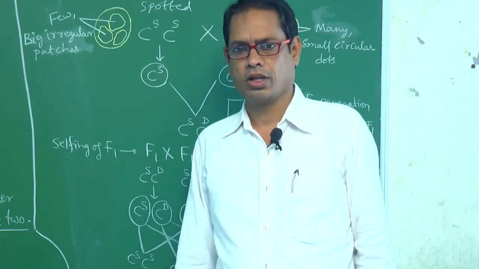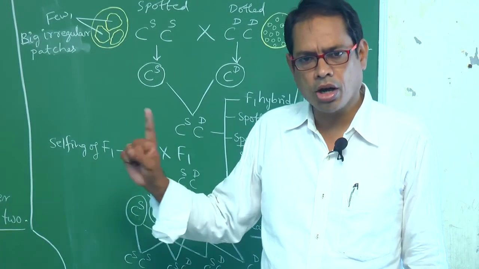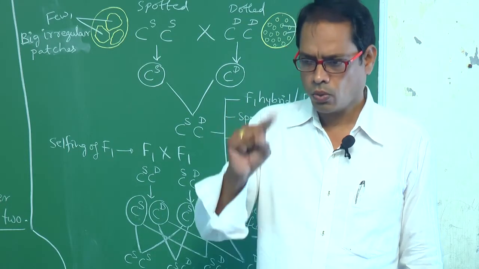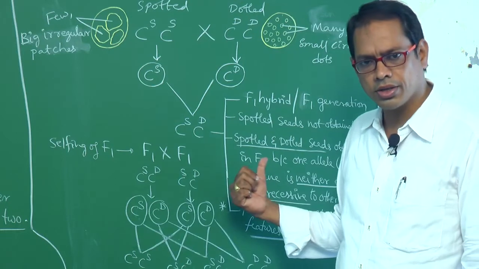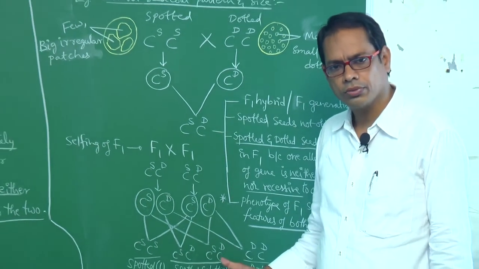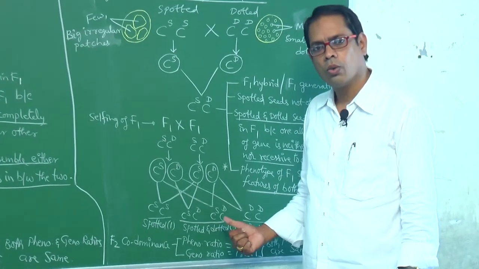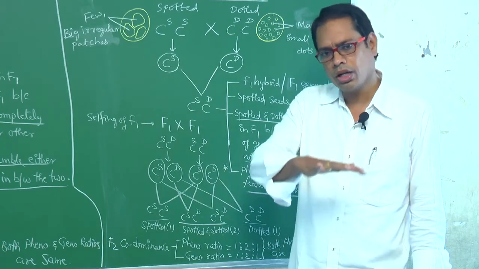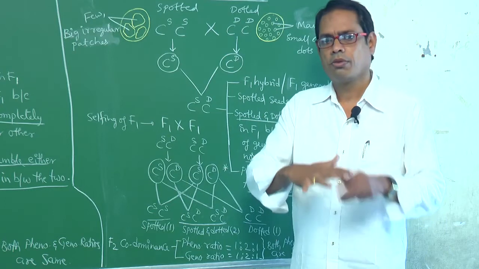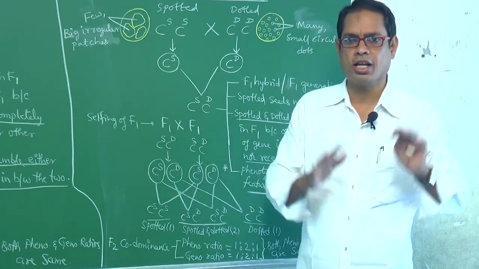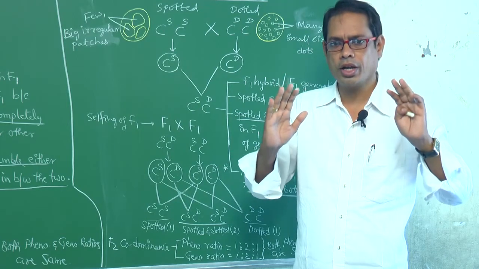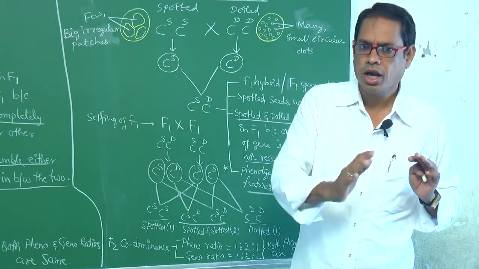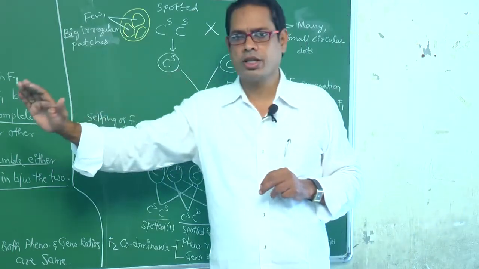True, we have to say. What is the phenotypic ratio in incomplete dominance? 1:2:1. Genotypic ratio also 1:2:1. Whereas in codominance F2, what is the phenotypic ratio? 1:2:1. Genotypic ratio 1:2:1. That means in both incomplete dominance and codominance, phenotypic and genotypic ratios are identical. Please note down all these points, my dear students.